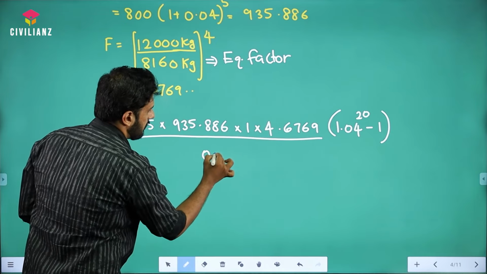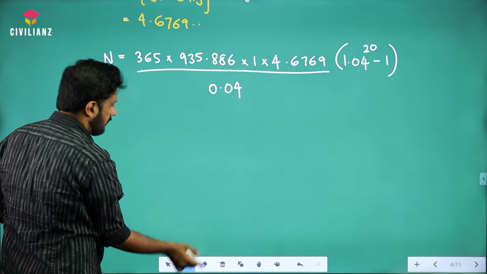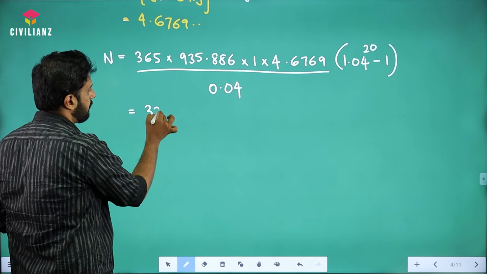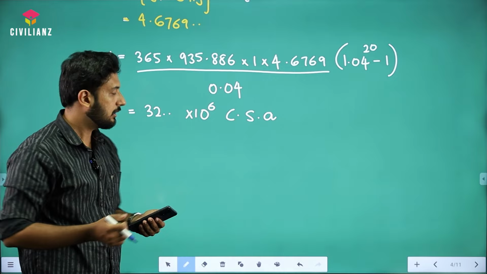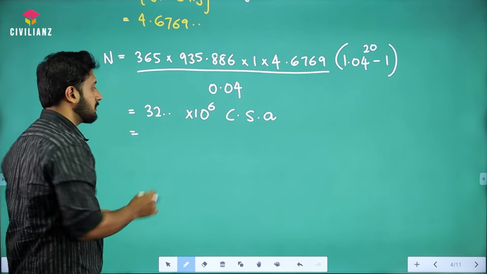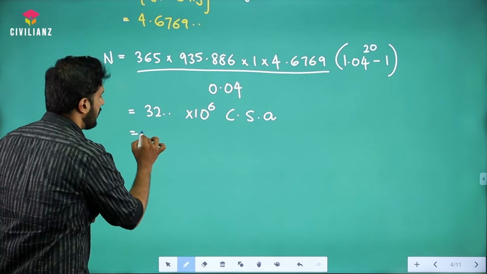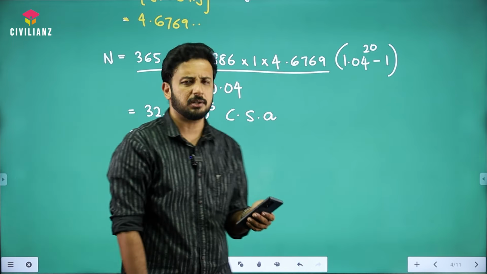R is how much? 0.04, right? So once you are doing this, you are going to get a very big value, which is going to be around 32 point something into 10 raised to 6, right? This is how you are going to get it. This value is in cumulative standard axles, CSA unit. So we need to convert into MSA, which means we need to divide by 10 raised to 6. It's going to be approximately 32 million standard axles. So for more accurate data you can take around 33 or 32, whatever.